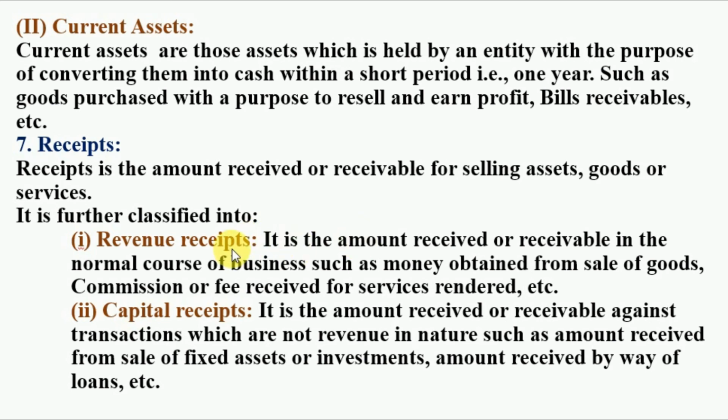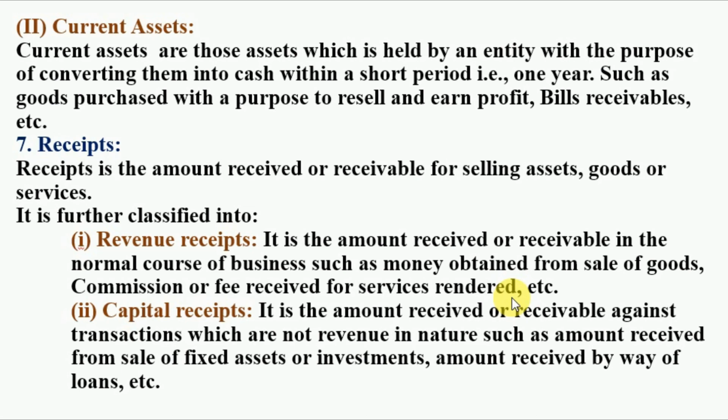Now revenue receipt is the amount received or receivable in the normal course of business, such as money obtained from sale of goods, commission or fee received for services rendered, etc. So what is revenue receipt? A receipt which we get in the normal course of business.